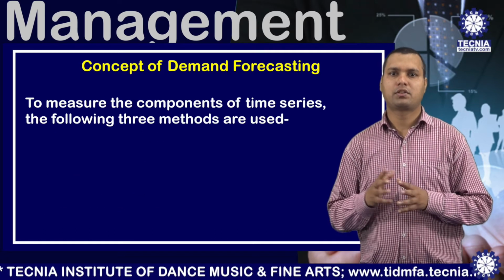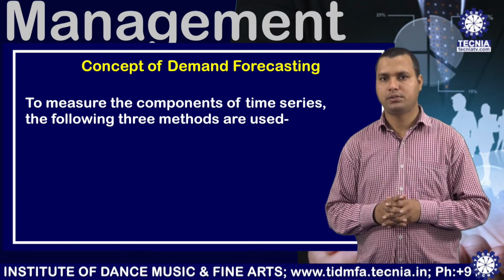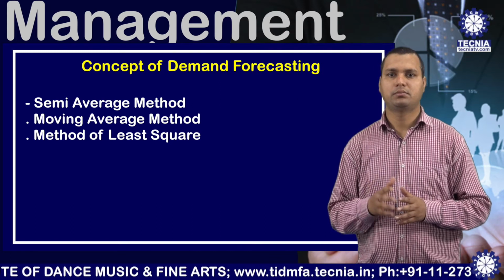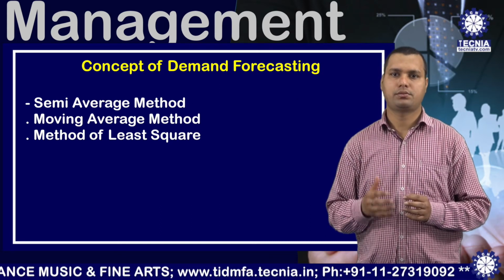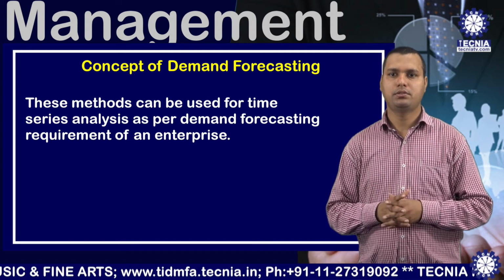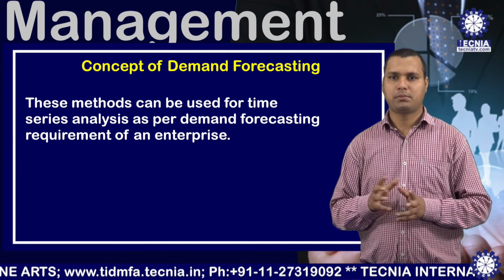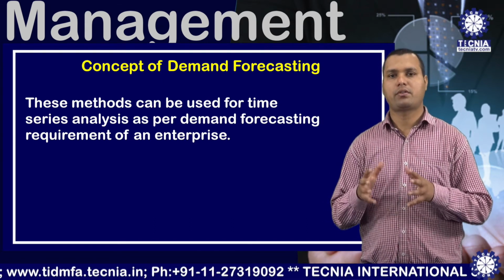To measure the components of time series, the following three methods are used. These are semi-average method, moving average method and method of least square. These methods can be used for time series analysis as per demand forecasting requirement of an enterprise.